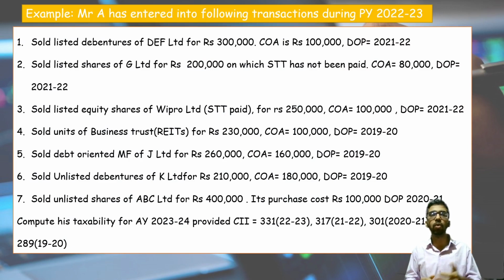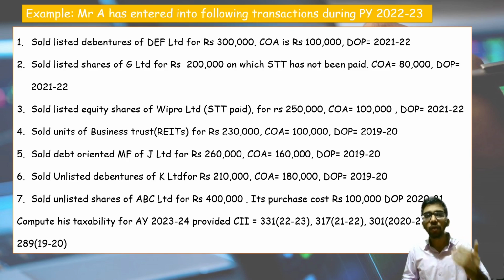First one, he has sold listed debentures of DEF company for 3 lakh. Its cost of acquisition is 1 lakh. Its date of purchase is during 21-22. Second, sold listed shares of a company for 2 lakh on which STT has not been paid. Cost of acquisition is 80,000. Purchase year is 21-22. Third, sold listed equity shares of Wipro company for 2.5 lakh. Its cost of acquisition is 1 lakh. Its date of purchase is during 21-22.